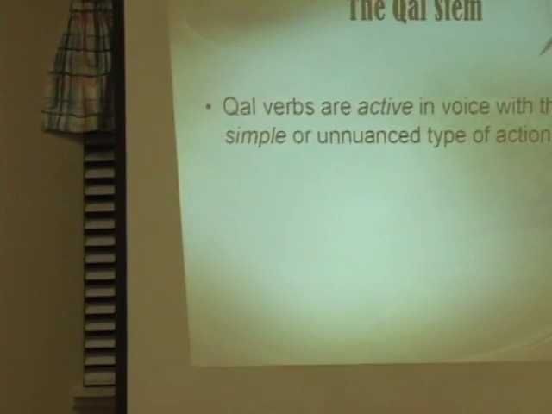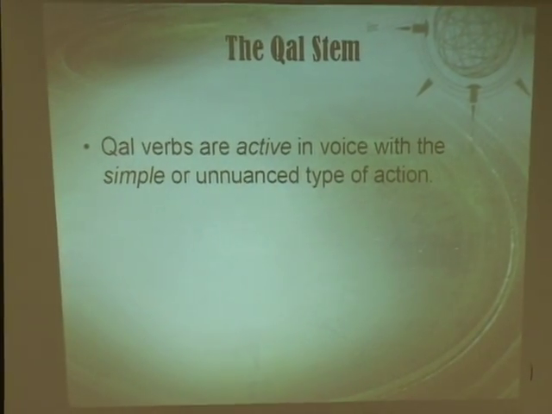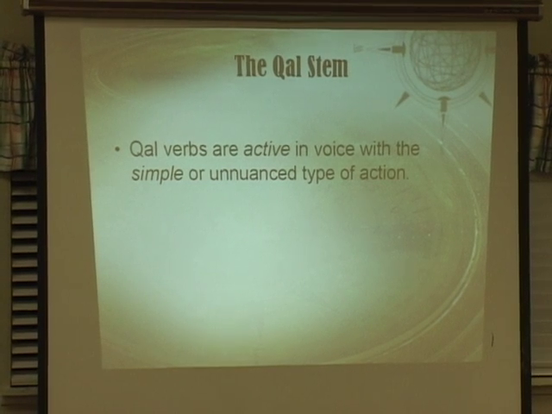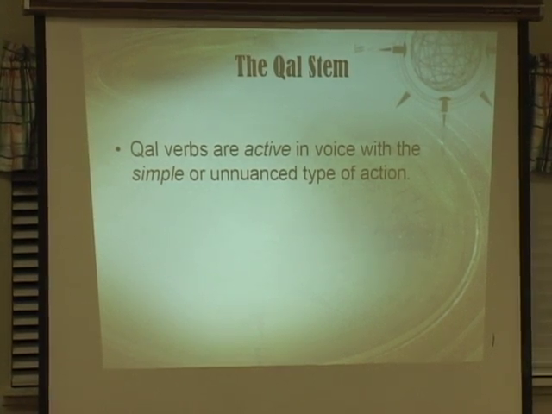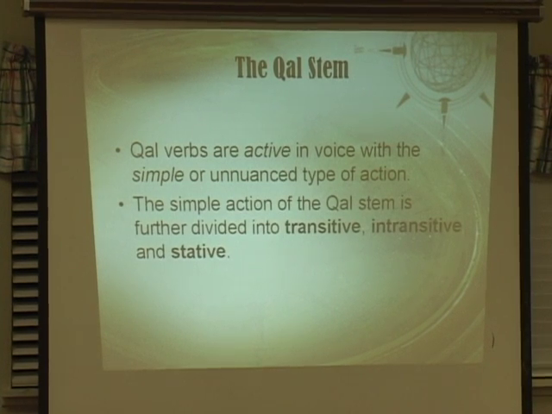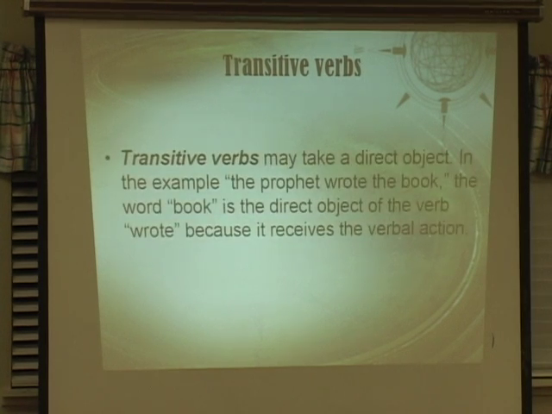Okay, call stem. Call verbs are active in voice, as we have already learned, with simple or unnuanced type of action. The simple action of the call stem is further divided into transitive, intransitive, and stative. And we can find out what are the transitive verbs. Transitive verbs may take a direct object.